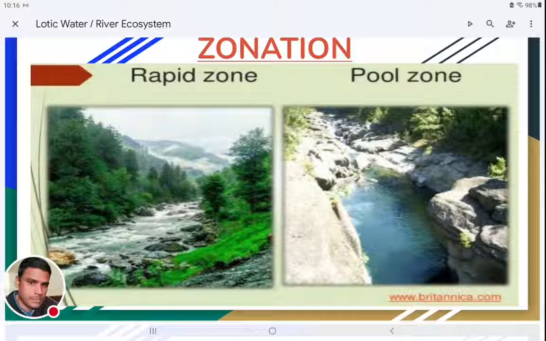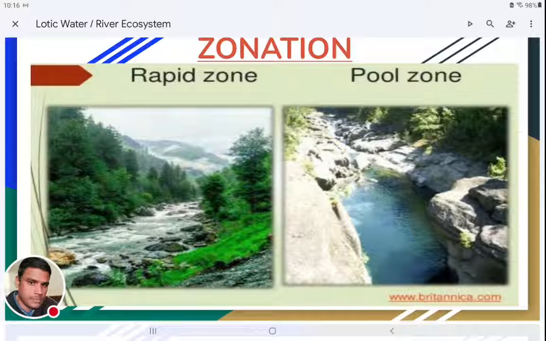One is the rapid zone and the second one is the pool zone. The rapid zone is usually present at the upstream of the lotic water ecosystem. That means in the beginning, where the river takes birth, we can see the rapid zone. In the rapid zone, the rate of water flow will be very high, but the water content will be very less. The width of the river will also be small, and the steepness of these areas will be high, so the slope will be very high.